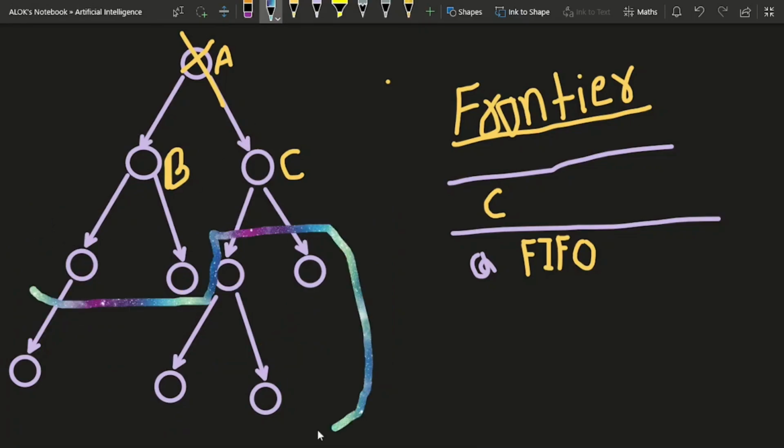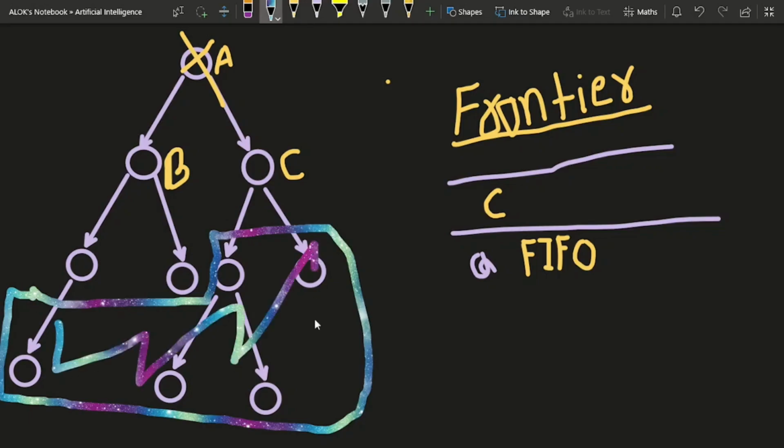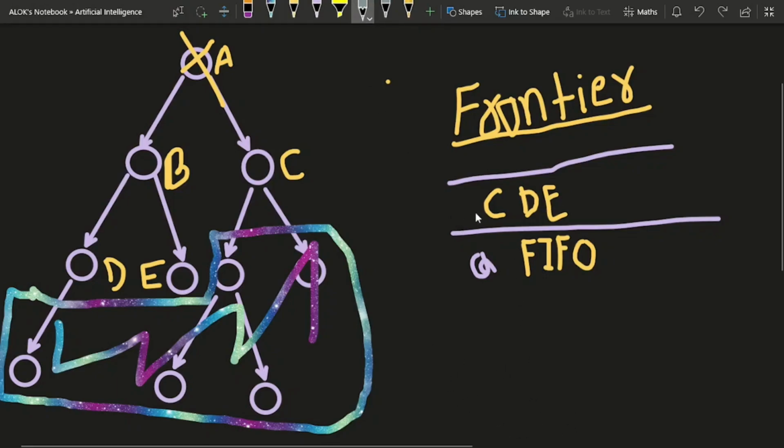Now only this much area of the tree is hidden from us. Since we have expanded B, let me name them as D and E. So the new states that I have got, I would be adding them in the frontier, D and E, and this process keeps on going. Similarly, I would be removing C from the frontier and first checking whether this is the goal state. If not, again I would be expanding this node, exploring who are the children of C, and this process keeps on going till we find our goal state, assuming that it is not an infinite search tree and there exists a solution. So that's how we explore the search space.